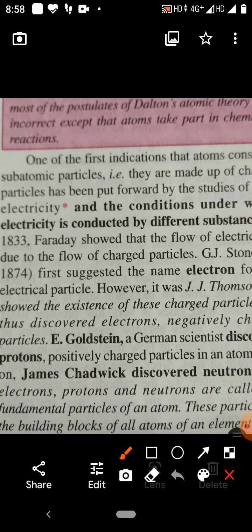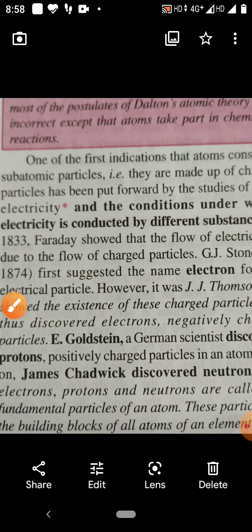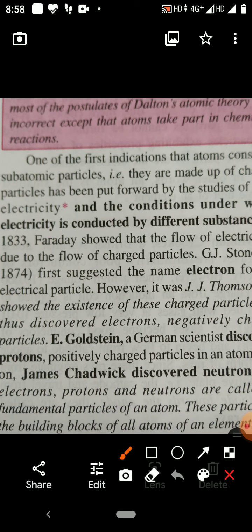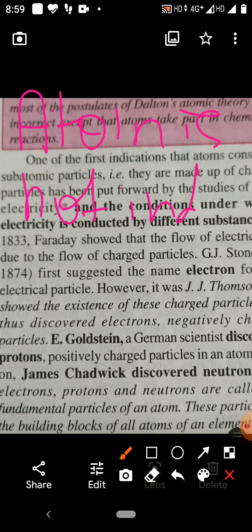But latest research of atom has proved that atom is not indivisible particles. It means atom can be divided.